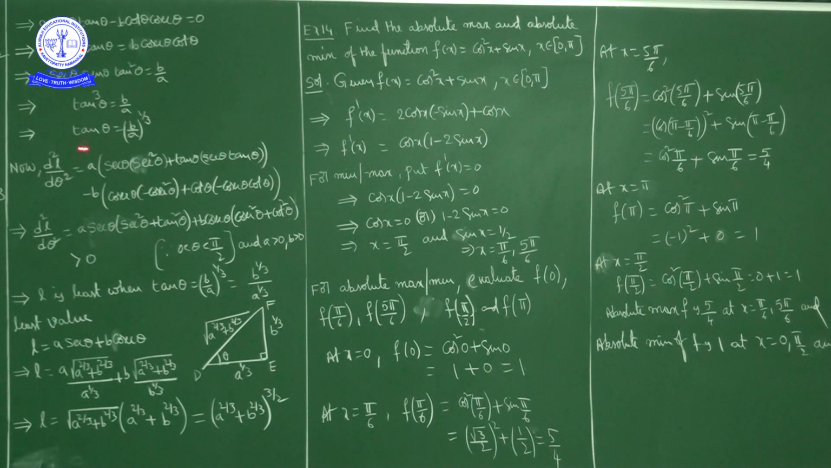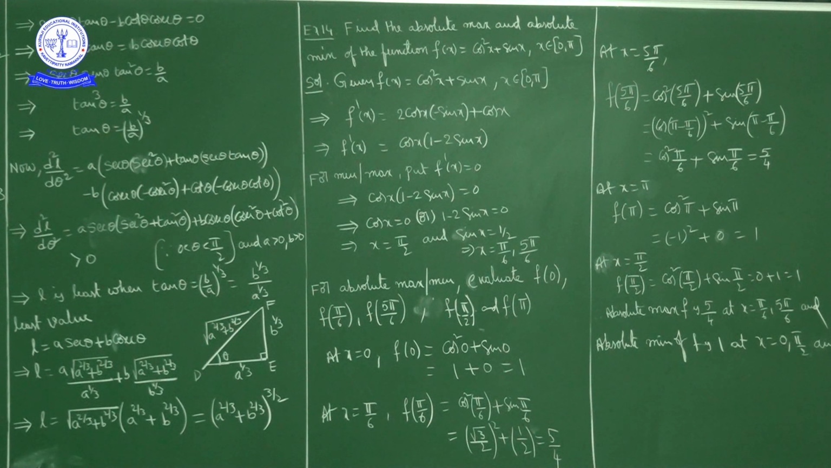So L is least when tan theta is equal to b by a power 1 by 3. So tan theta is b power 1 by 3 upon a power 1 by 3. Now if you write it as a right angle triangle, theta is opposite by adjacent side, tan theta. So the hypotenuse is square root of a power 2 by 3 plus b power 2 by 3.